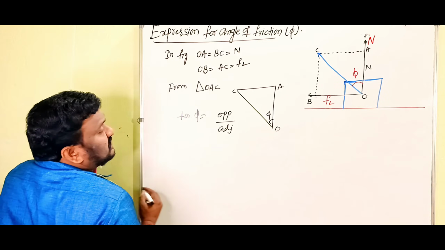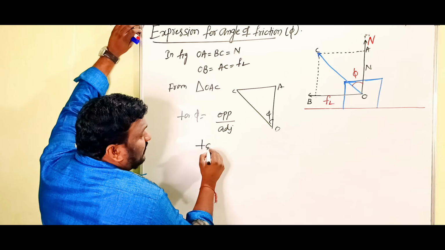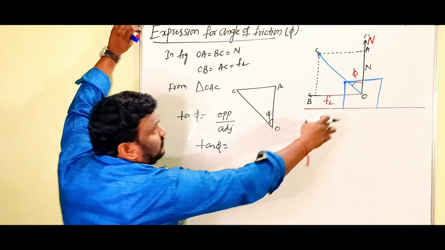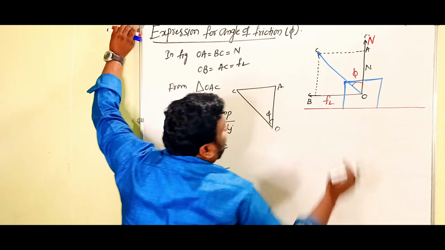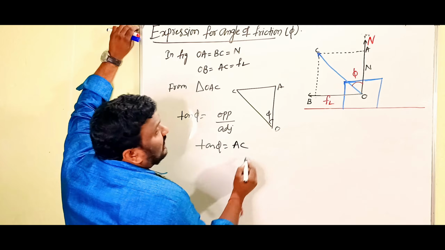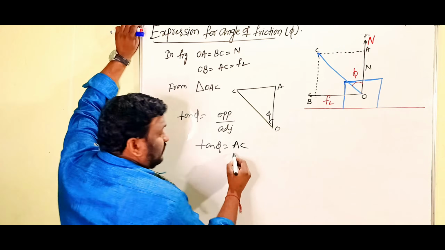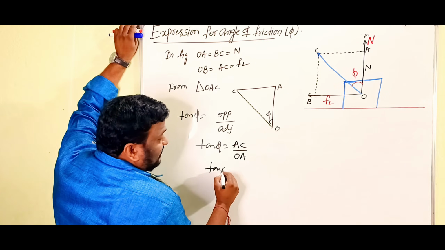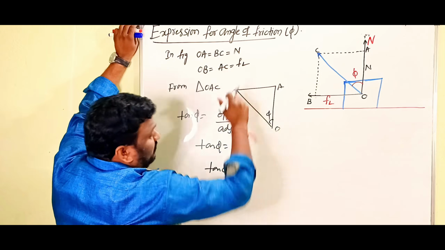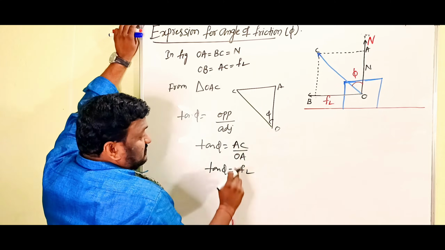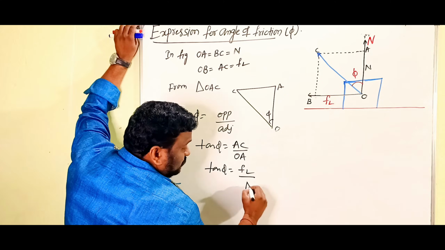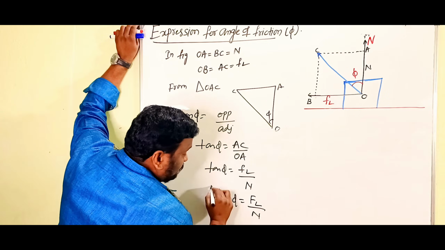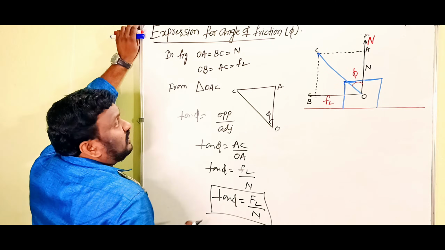The opposite side to the angle is AC, and the adjacent side is OA. Therefore tan phi equals AC by OA. AC is FL and OA is N. So tan phi is equal to FL by N. This is the expression for angle of friction.